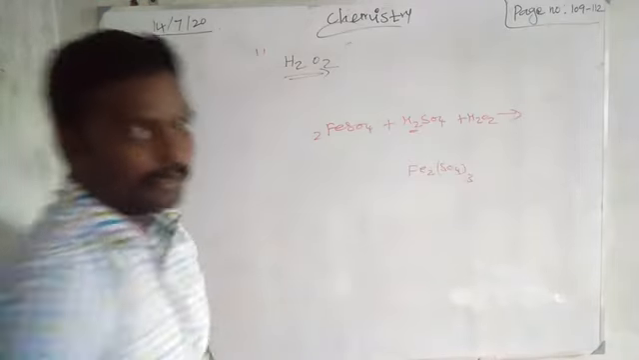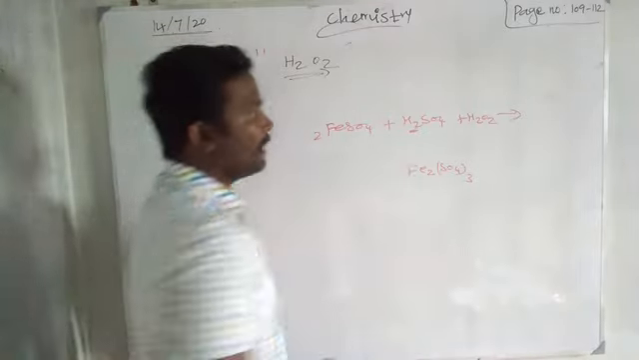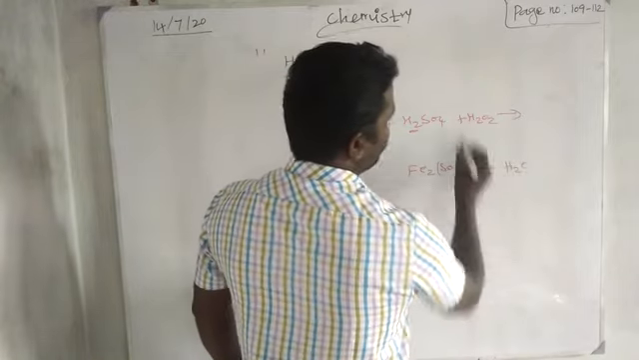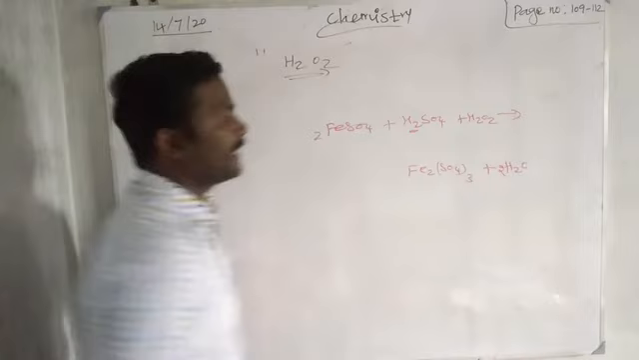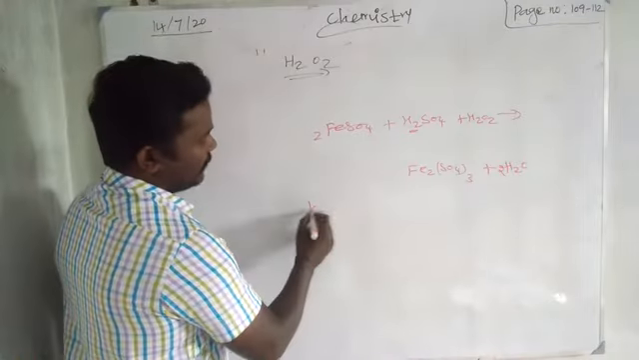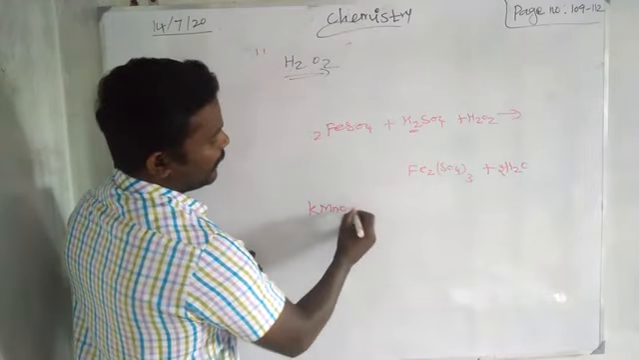So ferrous is oxidized into ferric. The remaining we will get H2O, so 2H2O we will get, right? Then in the same way it can act as a reducing agent with potassium permanganate.